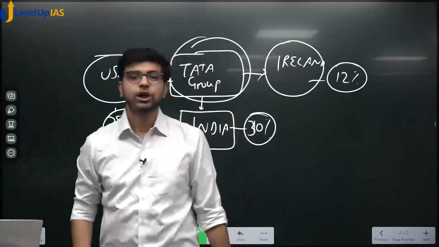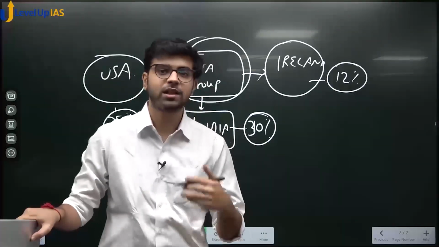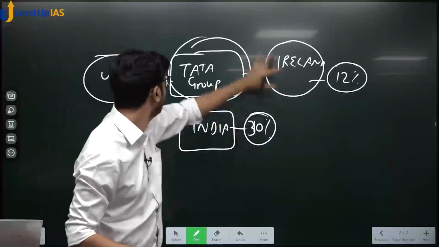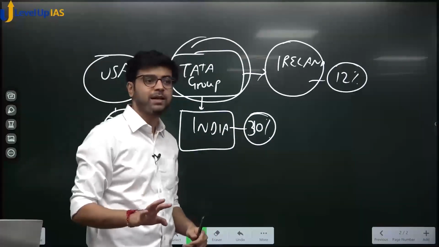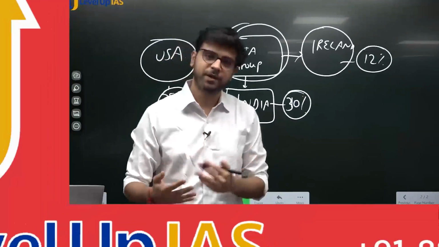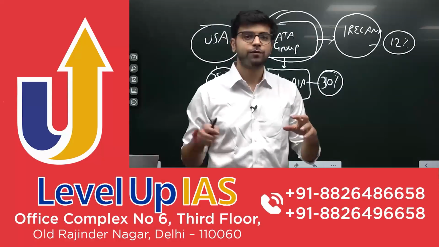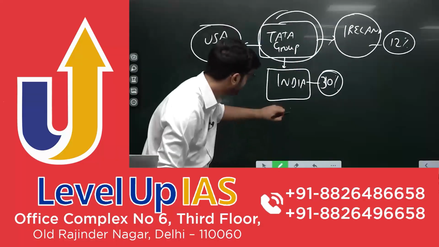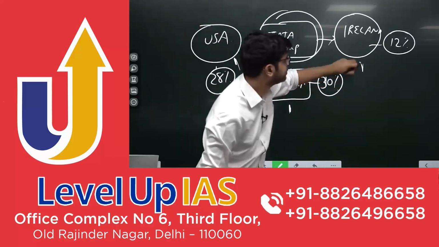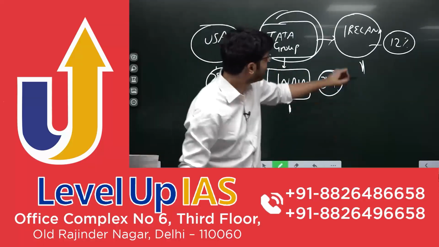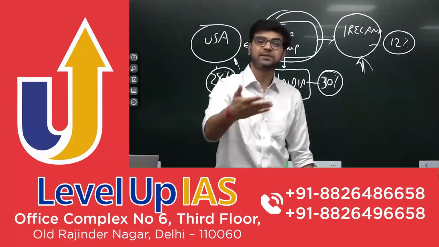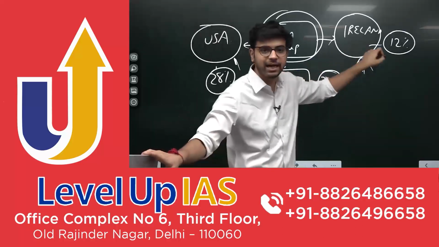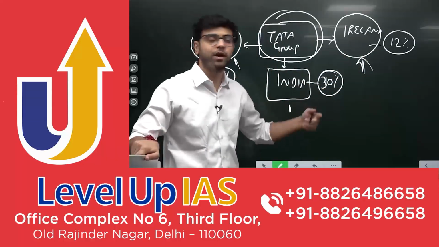You tell me, if you are the chartered accountant, the CA appointed by Tata Group as a global head, so you oversee all the accounts, India, Ireland, USA, now you tell me, if you want to fudge the numbers, if you want to miscalculate the numbers, where will you show highest profit? Will you show highest profit here, here, or here? Tell me that. We will show highest profit here. Where will we show highest expenses? We will show highest expenses here, yes or no? So at the overall group level, you are paying lesser tax and you are showing high income, high expense.